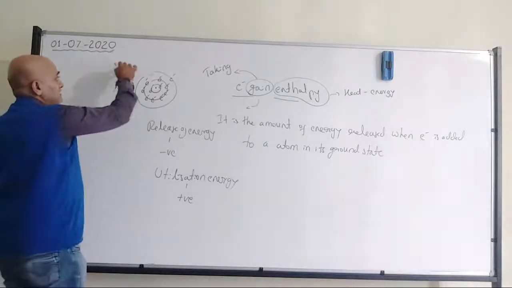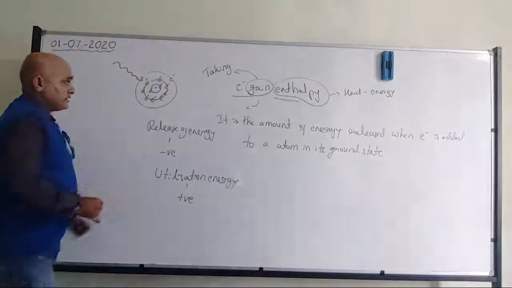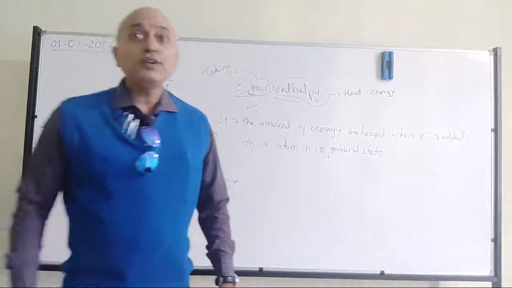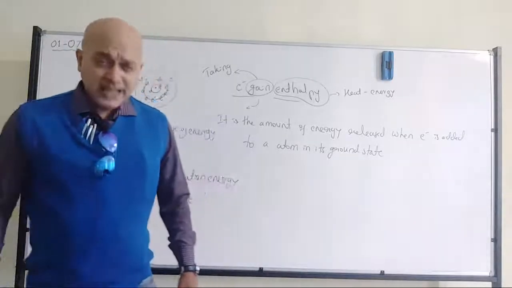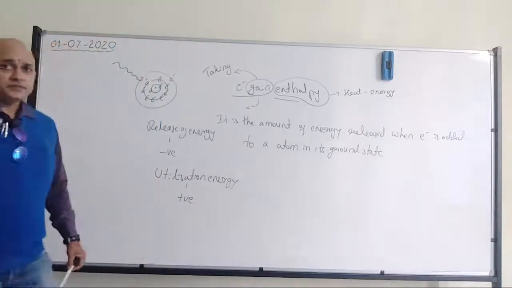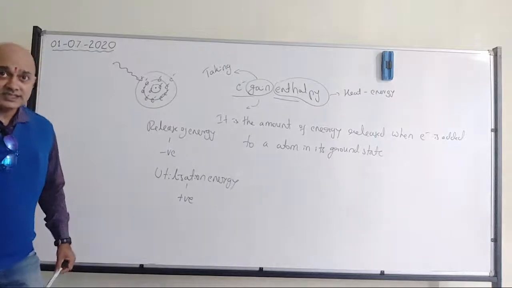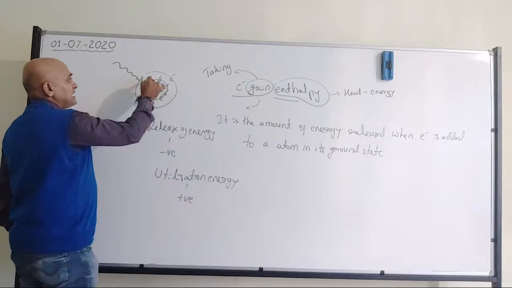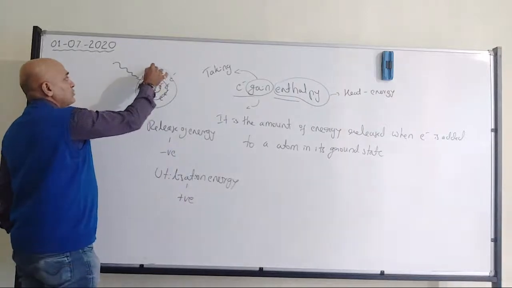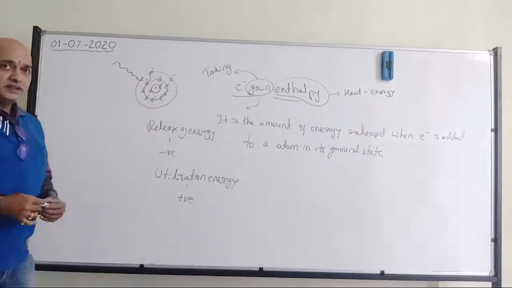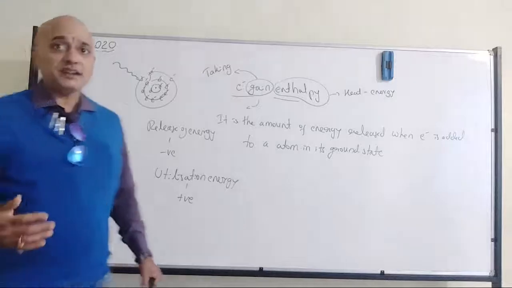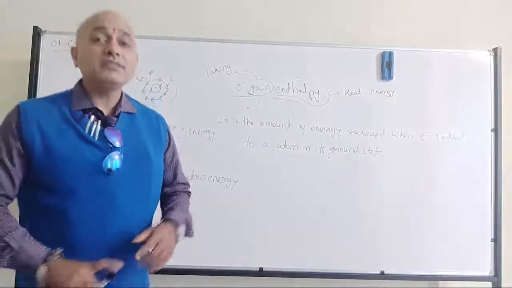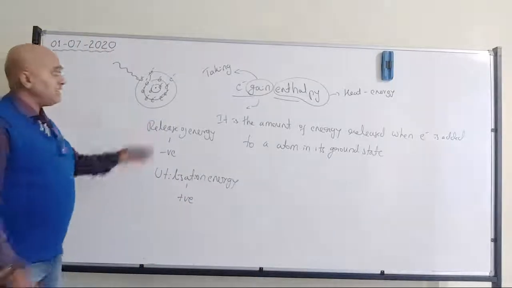Now when I supply the energy, people have discussed the photoelectric effect, right? When I supply the energy, I supply it in such a way that whatever electrons are present in this energy level can go to the next energy level. Not exactly the photoelectric effect where electrons will be released. We are not dealing with the releasing of electrons.